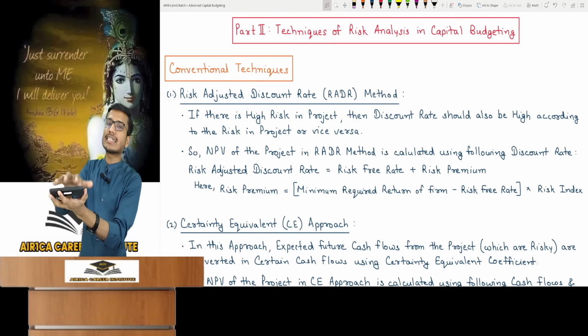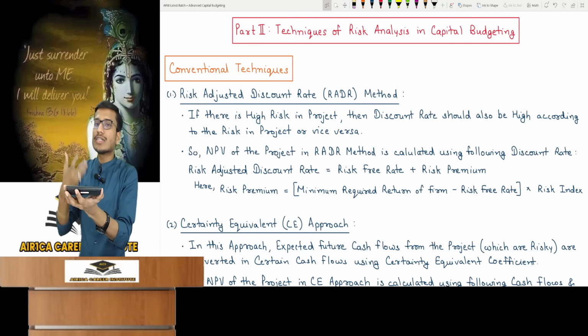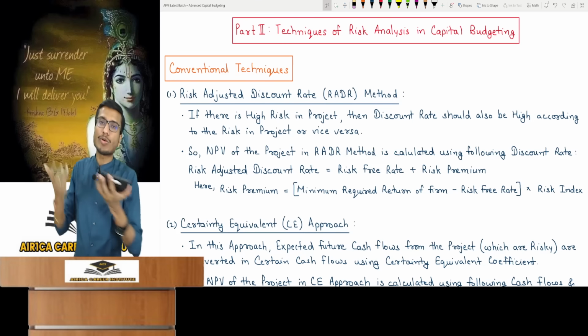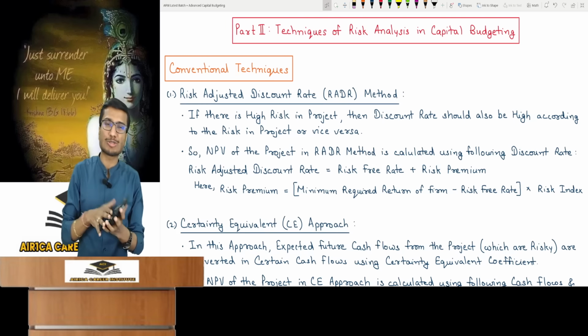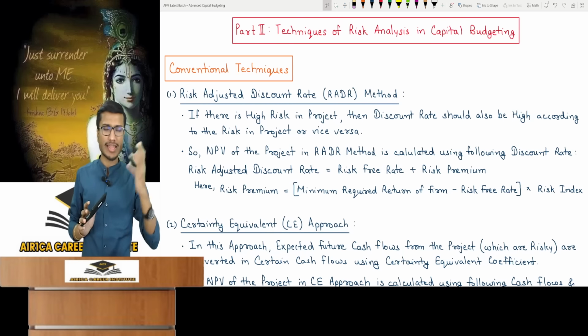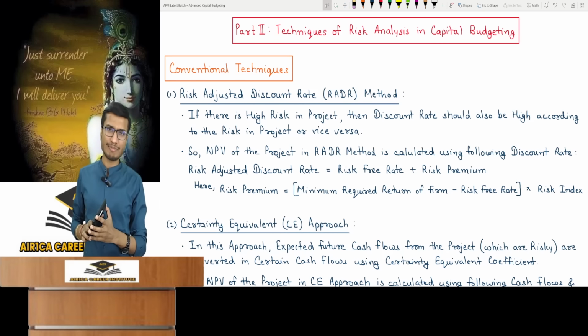There are some risks while making this capital budgeting decision. You need to find out those risks. What is the risk? How much is the risk? We try to identify and correct this. So there are some techniques for it. That's what you have to study here. You have many techniques. We will do them in this part.